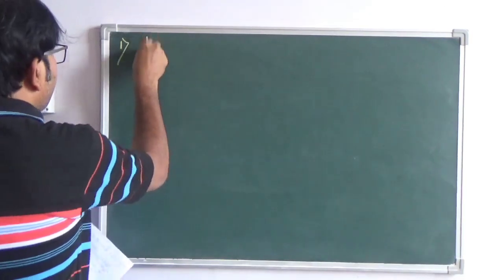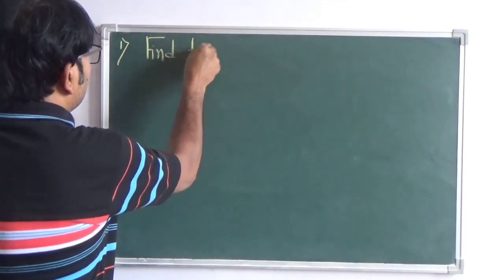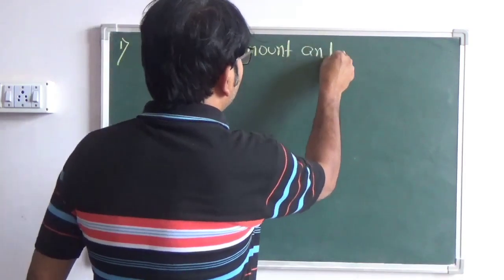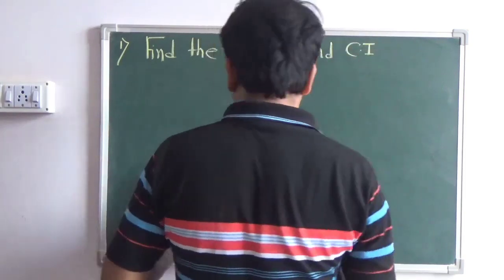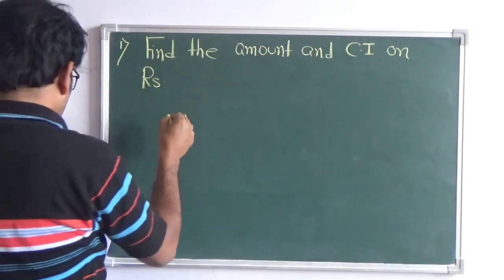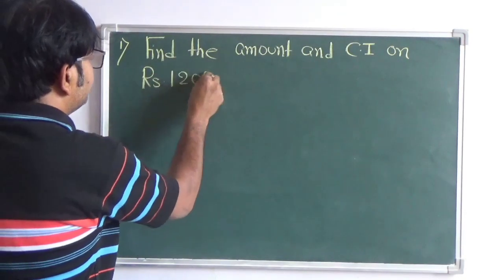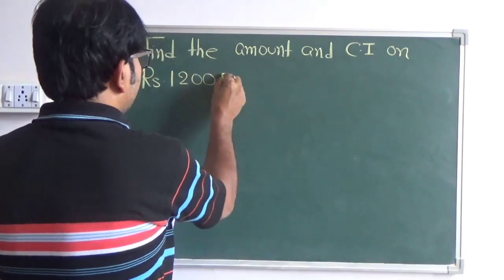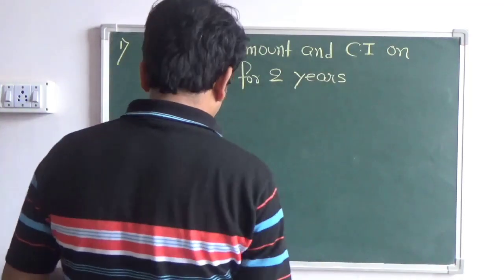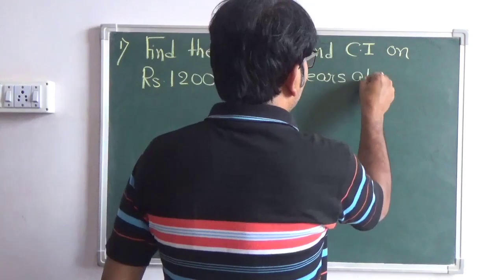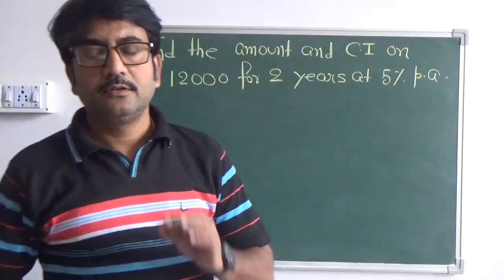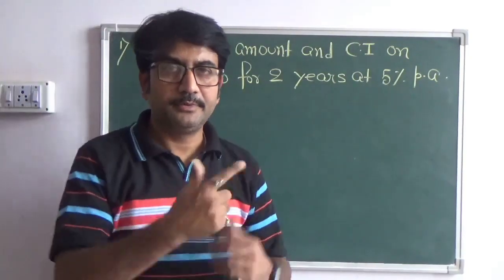Find the interest on rupees 12,000 for 2 years at 5% per annum. So here we will be strictly following the simple interest method of solving the problems, right?